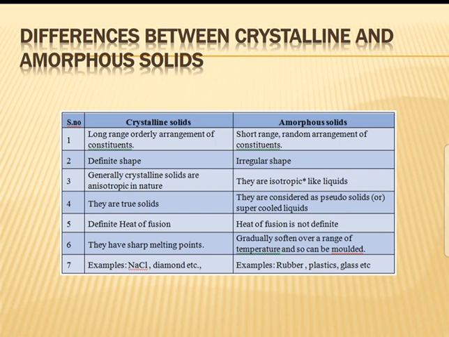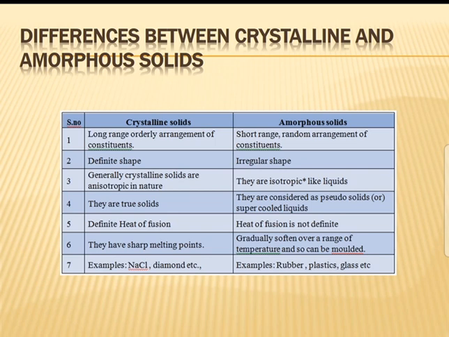See, crystalline solids have a definite heat of fusion. Amorphous solids do not have a definite heat of fusion. Crystalline solids have a sharp melting point. Amorphous solids do not have a sharp melting point; they gradually soften over a range of temperature and so can be molded. Examples of crystalline solids: NaCl, diamond, naphthalene, anthracene, etc. Amorphous examples: rubbers, plastics, glass, etc.